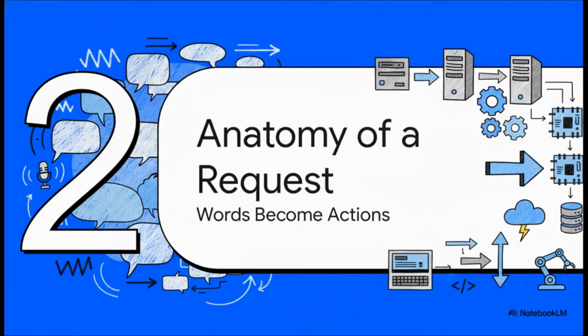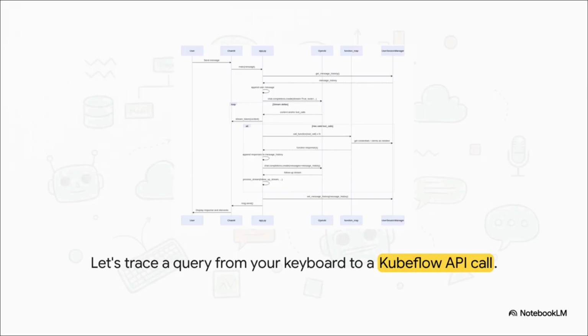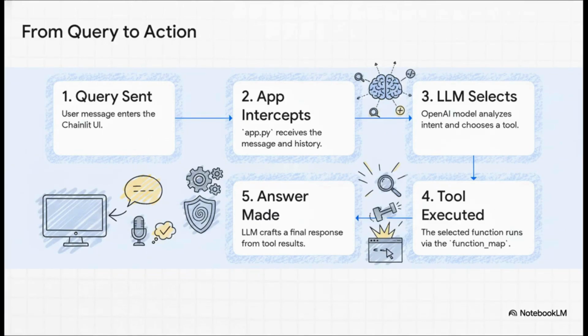All right, so how does this magic actually happen? I mean, how does a plain English sentence get turned into a whole bunch of complex infrastructure commands? Let's pop the hood and break down the anatomy of a request. Okay, so this diagram shows the whole journey from start to finish. Over on the left, you've got the user sending a message. That message then travels through some key parts, like the application logic and a function map, which then go and talk to your actual infrastructure. I know, it might look a little busy, but we're about to break it down into 5 really simple steps. It all boils down to these 5 steps.